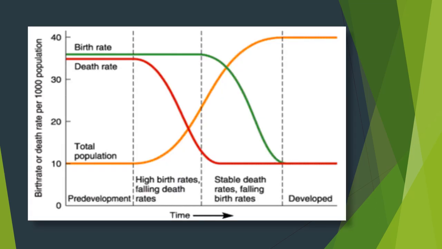Here you can see a graphical representation of the theory where the 4 stages are explained. The x-axis shows time and the y-axis shows the birth rate or death rate per thousand population. You can see here the green line is the birth rate and the red line is the death rate. You can see that the green line starts declining after the 3rd stage, and the death rate starts declining earlier than the birth rate.